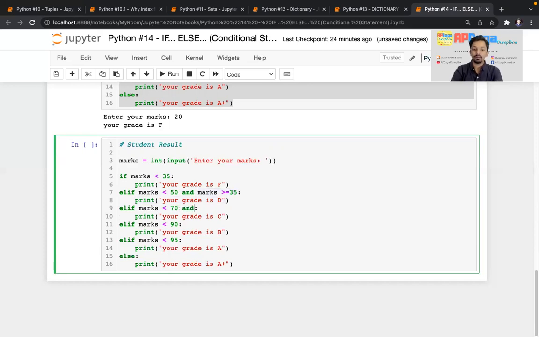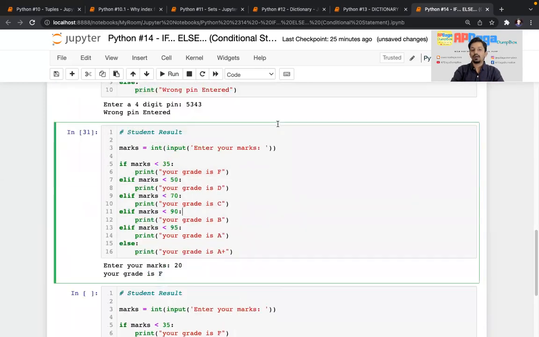Similarly, I'll write it something like that, and marks are greater than or equal to 50, and marks are greater than or equal to 70, and marks are greater than or equal to 90. Now see why I have done this. I wanted to show you how syntax works. This is condition 1 and condition 2. So this is how you can give two conditions in one if statement or else if statement.